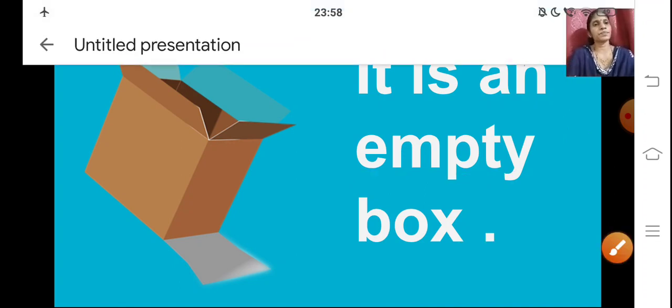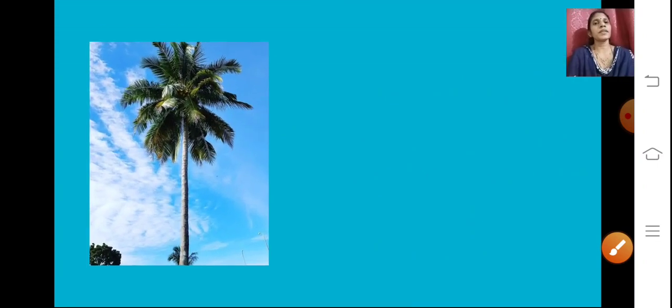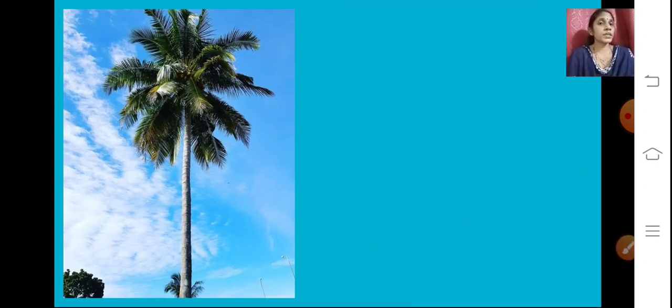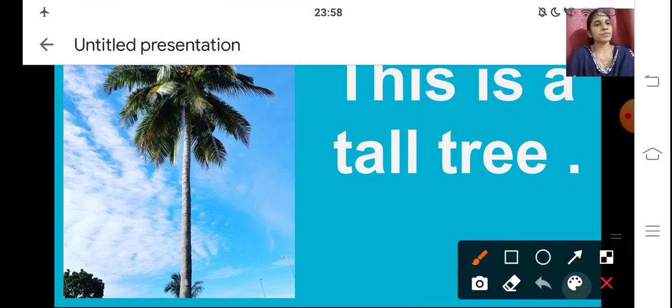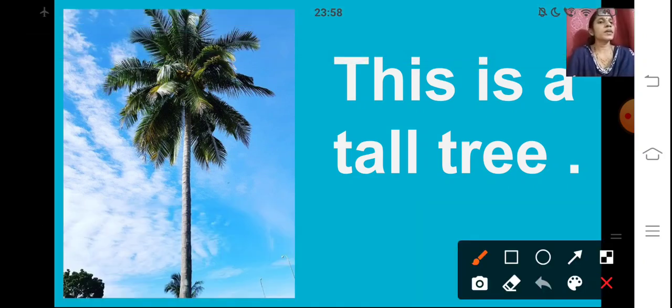Okay. Now, next. Here you can see a tall tree, isn't it? You can see a tall tree, a coconut tree. Now let us see the sentence. This is a tall tree. Here tree is the naming word.